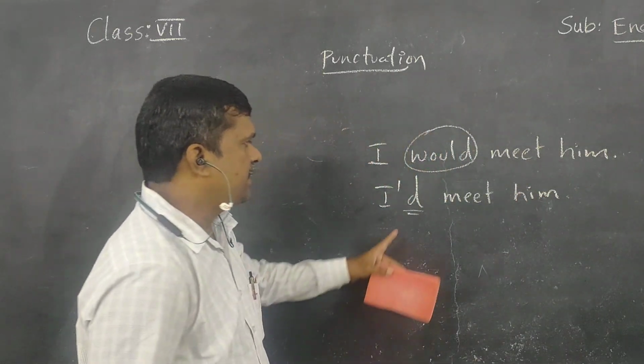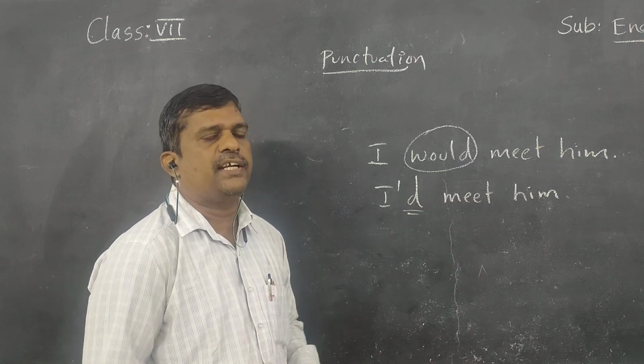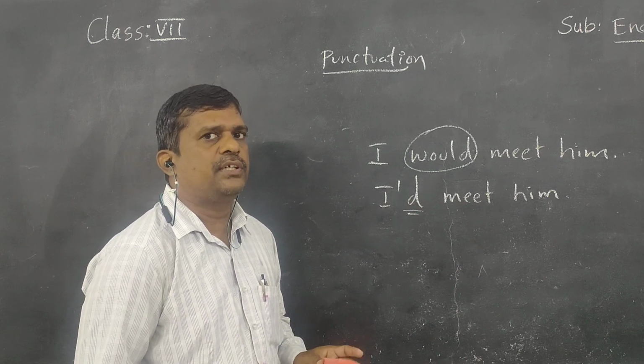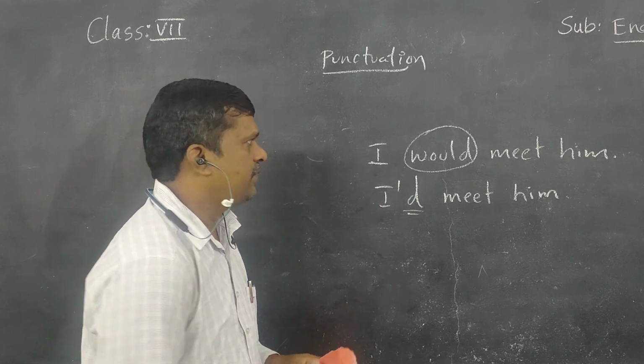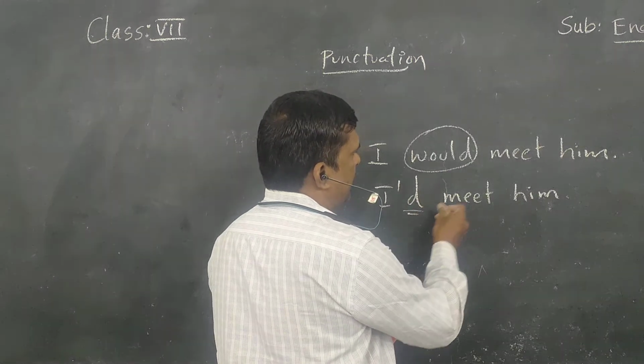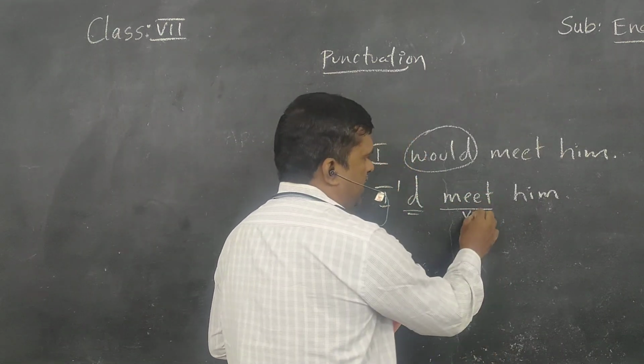Sometimes this 'd also comes for had. How can you determine whether it is would or had? If it is would, after 'd we should use verb 1, the base form of the verb.